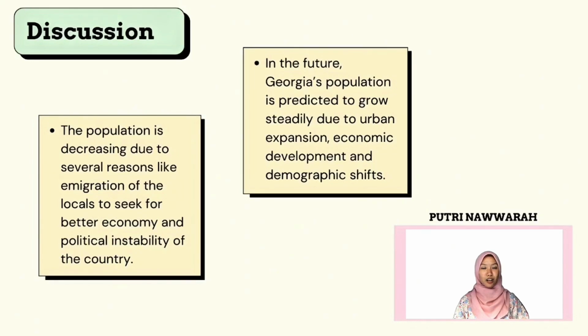The population of Georgia is decreasing due to several reasons, like emigration of the locals to seek a better economy, and this trend has been fueled by high unemployment and limited domestic opportunities. Besides that, the political instability and conflict that started in the early 90s caused the country to face significant displacement and emigration. The low birth rate also becomes one of the factors of the decreasing population in the country.